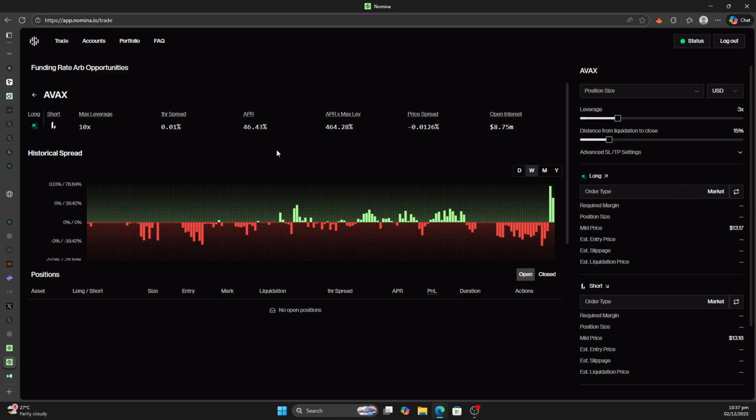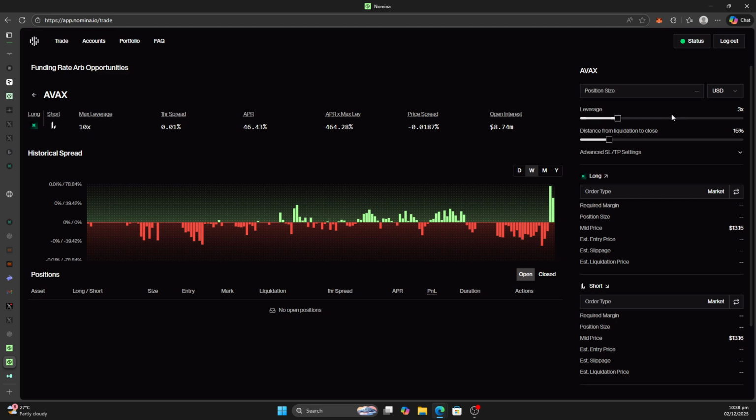So it's still an early stage project. In this one, max leverage is 10x. You can tweak that. The APR expected from funding rate is 46.43%. This is the APR if you were to go max leverage, which is 10x. I'm not going to go into the technicalities of this for now. We'll discuss the technicalities in another video, specifically what funding rate is. Okay, so let's leave that for another video.